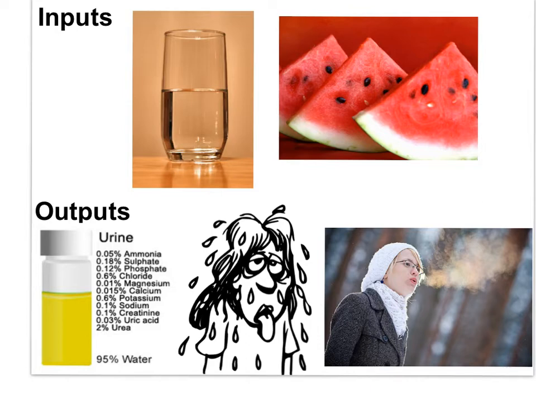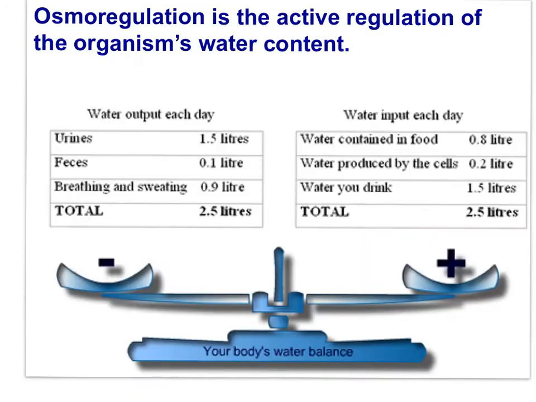Now let me just be clear about urine. Urine is a complex mixture of water and solutes, mostly water and urea. Urea is a nitrogen compound. Urea is a metabolic waste product that is excreted with the urine. With appropriate osmoregulation, the inputs of water, food, the water produced by cells, and the water you drink, would equal the outputs of water, urine, feces, sweating, and breathing. Equal in, equal out, homeostasis, maintaining the internal environment at a constant level or between narrow limits.